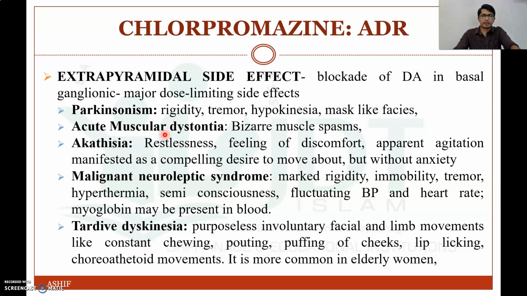Then akathisia: restlessness, feeling of discomfort, apparent agitation manifested as a compelling desire to move about, without anxiety. Malignant neuroleptic syndrome: marked rigidity, immobility, tremor, hypothermia, semi-consciousness, fluctuating BP. And tardive dyskinesia, in which it will produce purposeless involuntary facial and limb movement like constant chewing. So these are the different adverse drug reactions, and this is the most important adverse drug reaction of chlorpromazine.